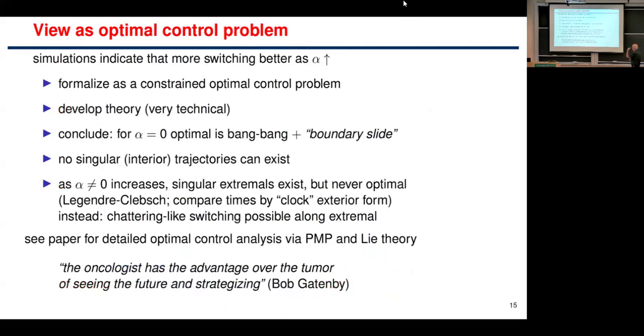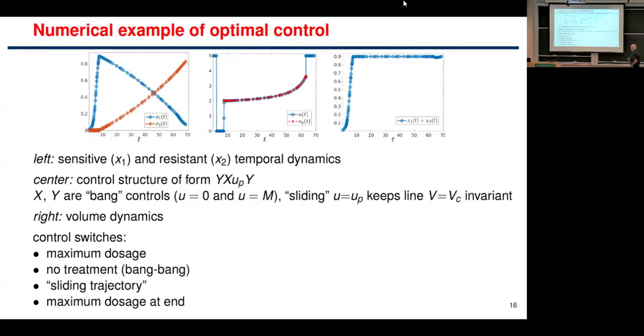As I said, we set this up as an optimal control problem. There are some examples of the optimal trajectories. Basically, for those of you that like optimal control, we're trying to solve a viability problem, which is not a standard optimal control problem. I haven't found it in any textbooks. You want to stay as long as possible in the set where you're under V critical. As far as I know, that is not standard, so we had to develop things from scratch. It's actually cool optimal control theory, new math that comes out of all this.